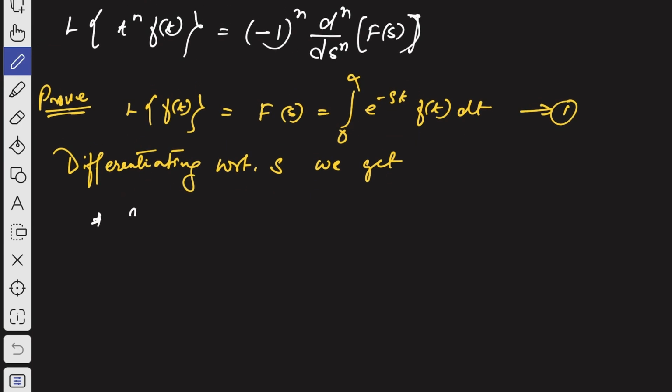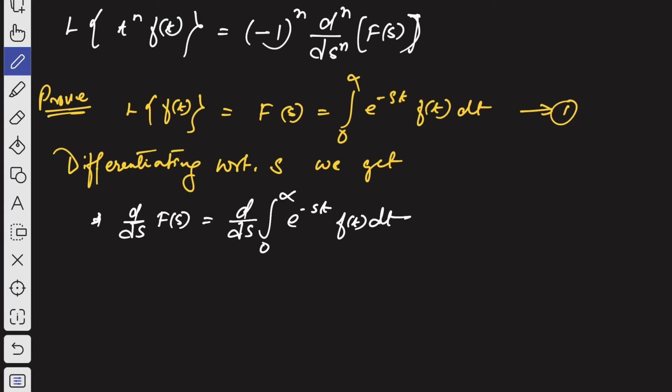If you differentiate, you will get d by ds of F of s, and similarly derivative of this with respect to s, 0 to infinity e to the power minus st f of t dt, right? So here f of t is not a function of s, it is a function of t. So here we are going to use the partial derivative.